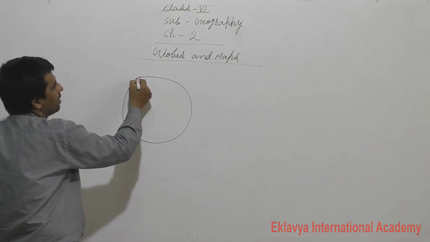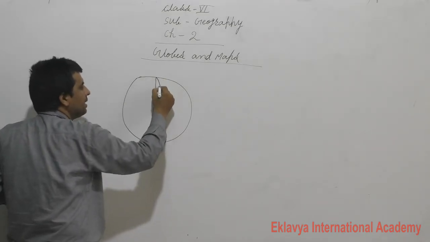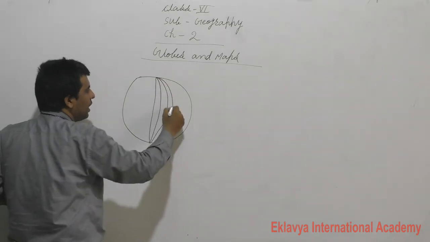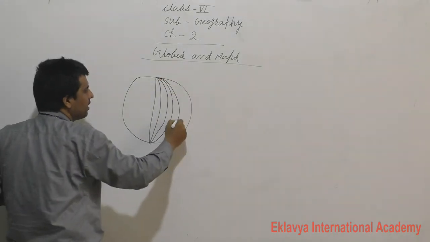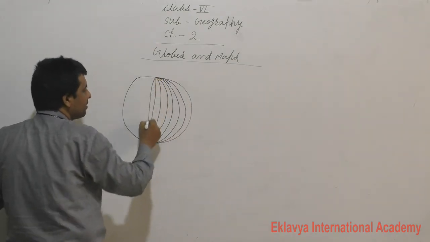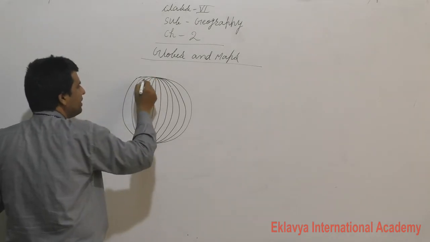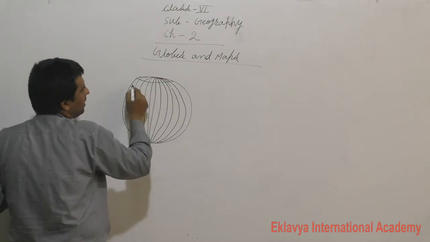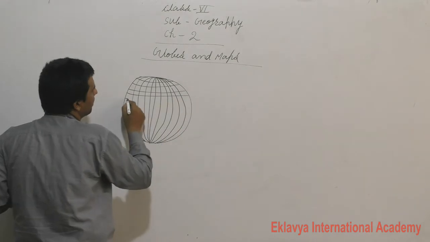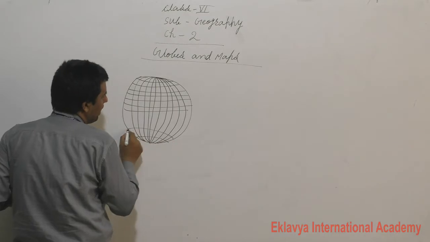Yes, globes. This is the line of longitude. And these are the lines of latitude.